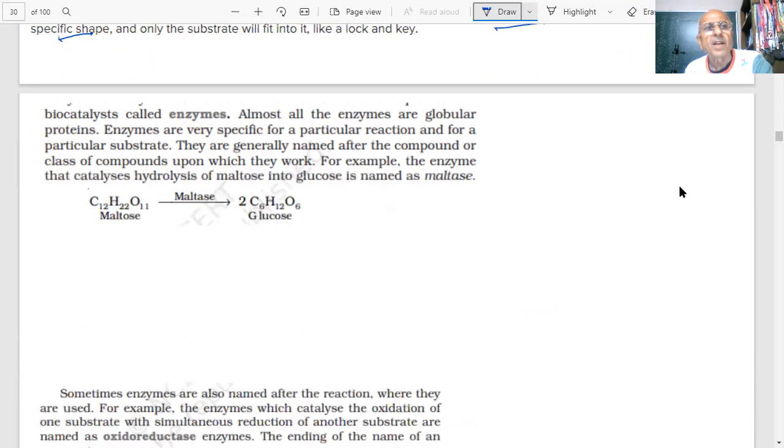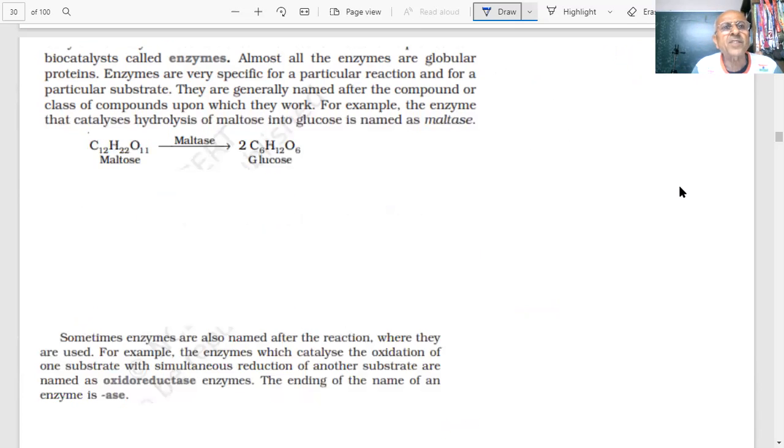Okay? So biocatalysts are called enzymes. Almost all enzymes are globular proteins, students. Important point. These are certain points to be noted now, because in the question they will ask you, what are they? They are globular proteins. What types of proteins did we tell you? Two types. Fibrous and globular. And they are saying they are globular proteins. This information is obtained experimentally, then we are giving it to you.